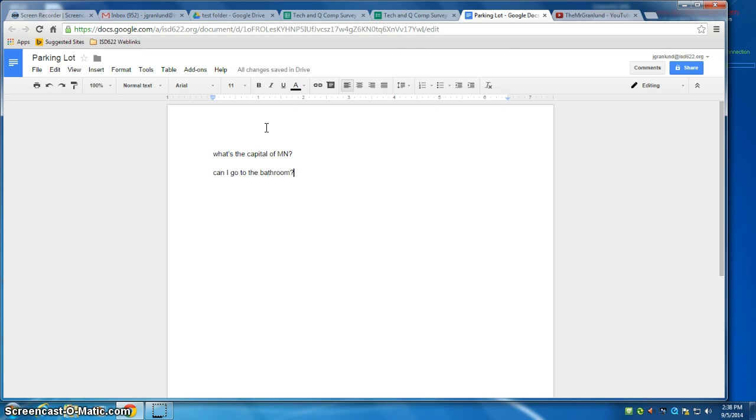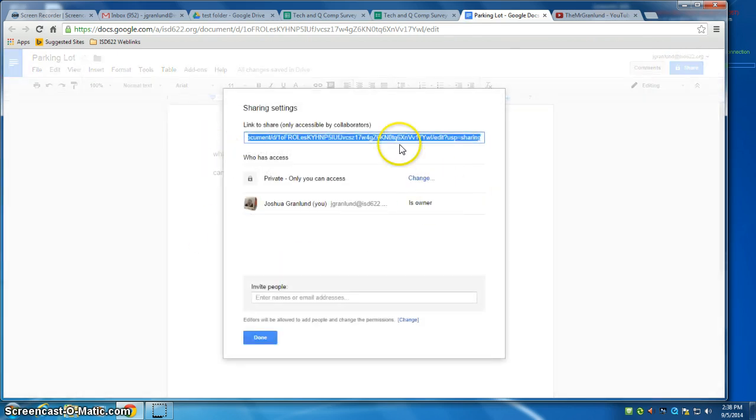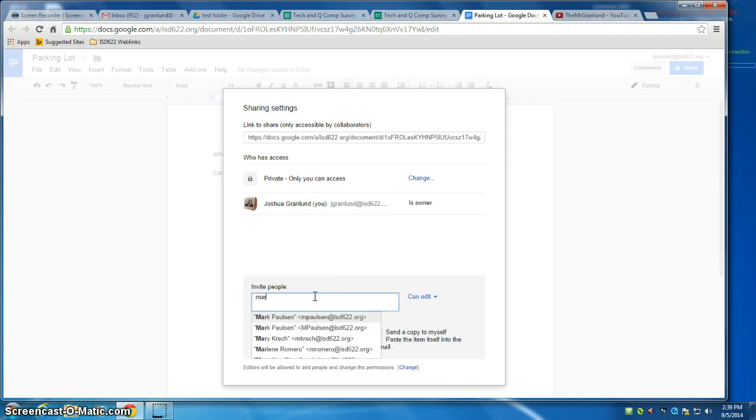So how do we make this shareable? Well, if you look in the top right corner, we have this share button, and it's locked. If I hover over it with my mouse, it says private, only to me. If I click on it, it opens up this sharing dialog, and it has this invite people box. I can type people's names in here, and we can make a list of everyone that's in our class and paste it in here.